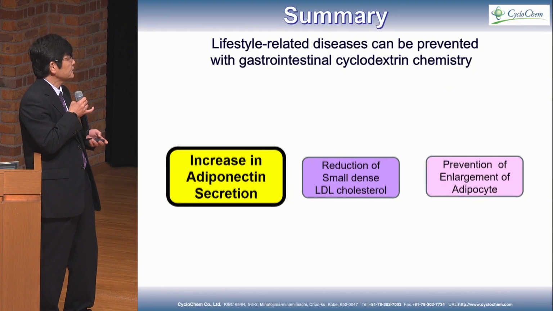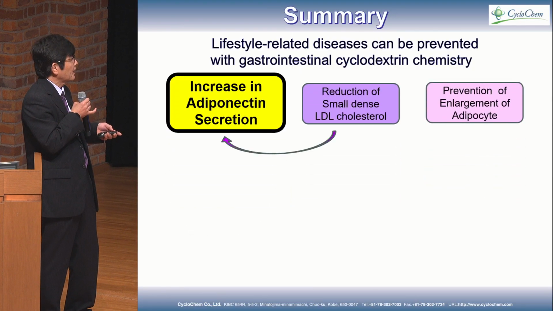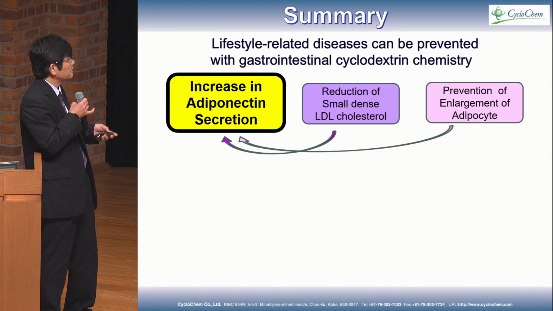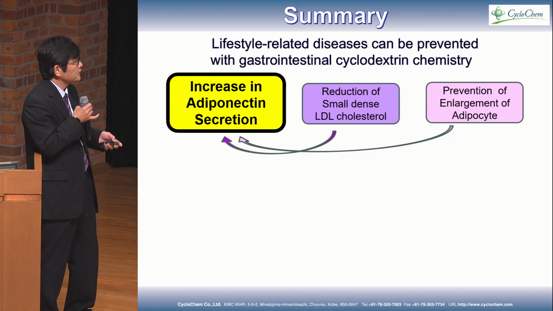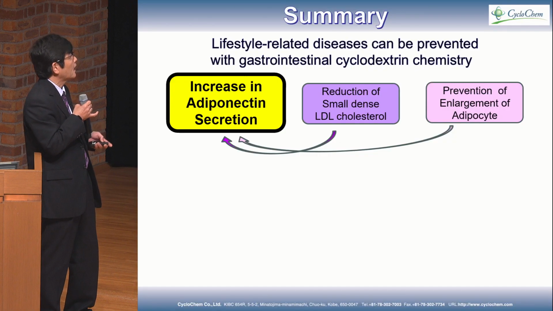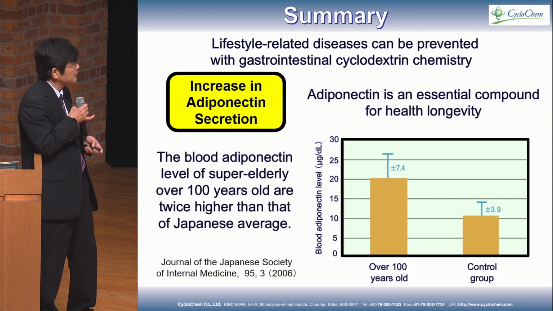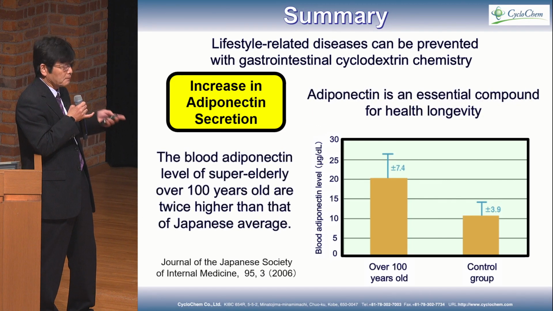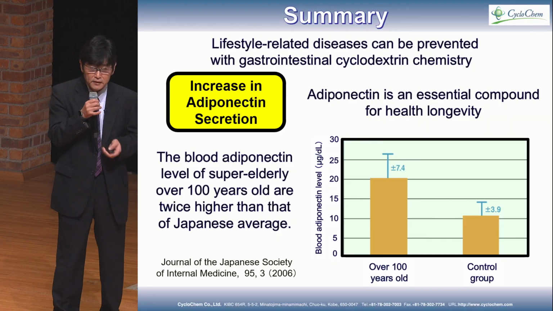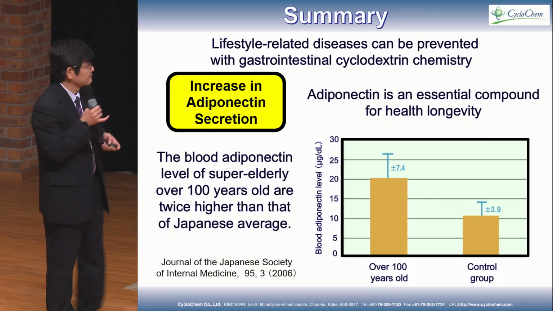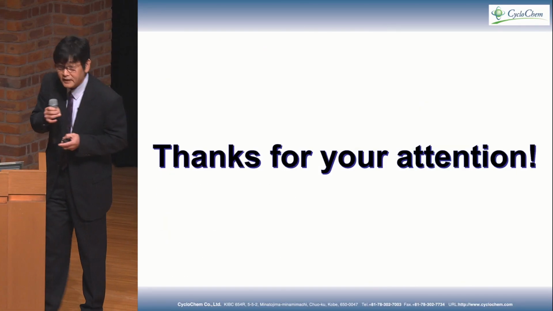But as I told, reduction of small dense LDL is increasing adiponectin secretion, and the prevention of enlargement of the adipocyte is also the increase of adiponectin secretion. So you can remember this slide. Adiponectin is an essential compound for health and longevity. So please take alpha cyclodextrin. Thank you for your attention.